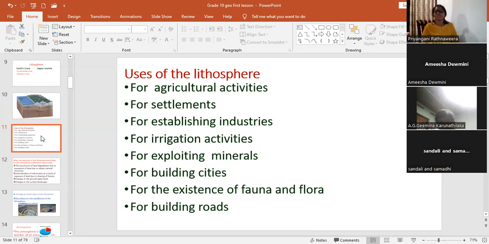Uses of lithosphere. For agricultural activities, for settlements, for establishing industries, for irrigation activities, for exploiting minerals, to take various types of minerals, gem, gold. These are called as minerals, graphite, these are minerals. For building cities, for the existence of fauna and flora, for building roads. Can you understand? These are the uses of lithosphere.